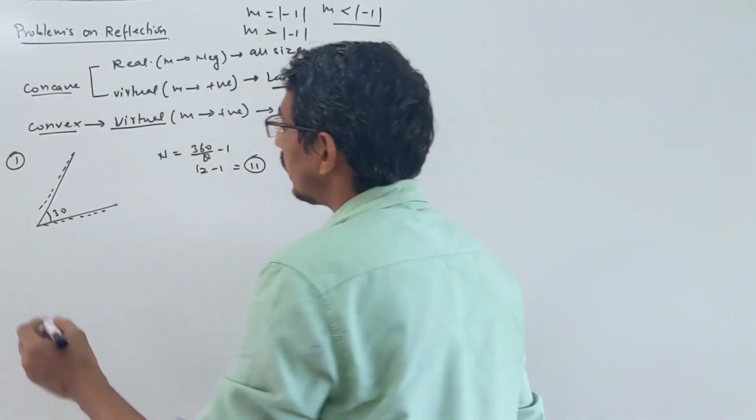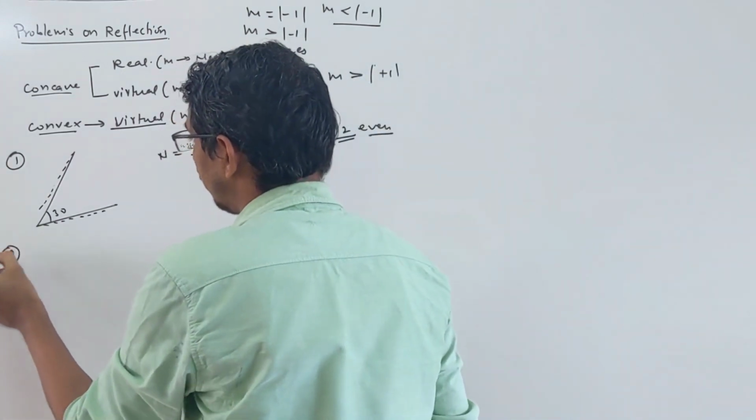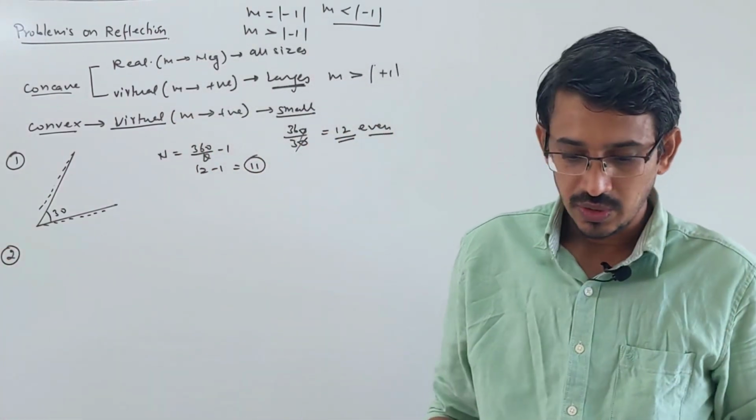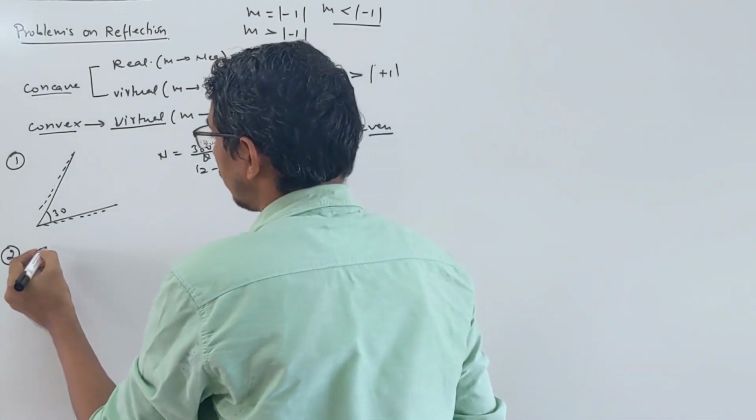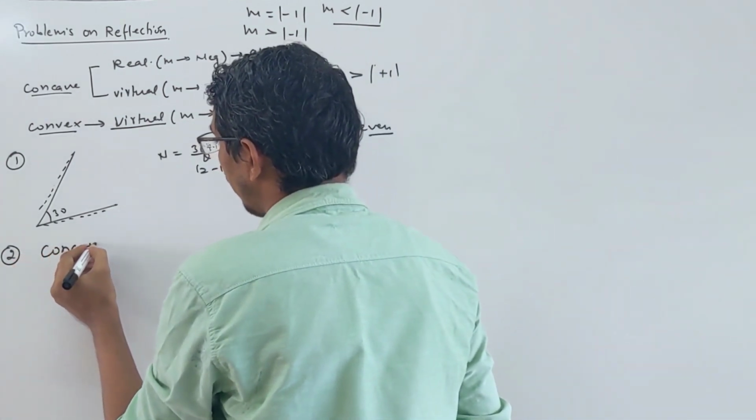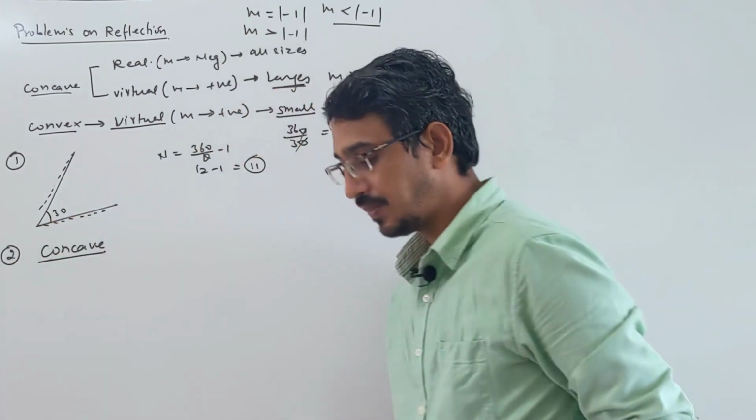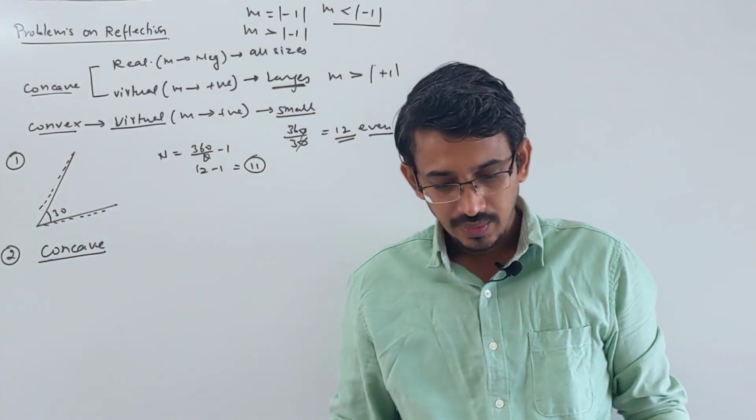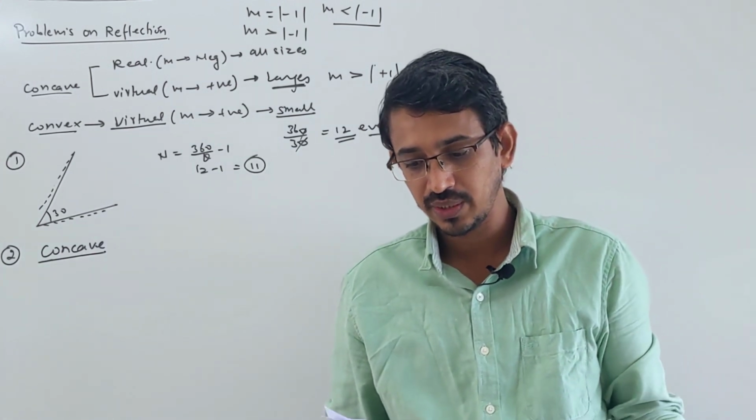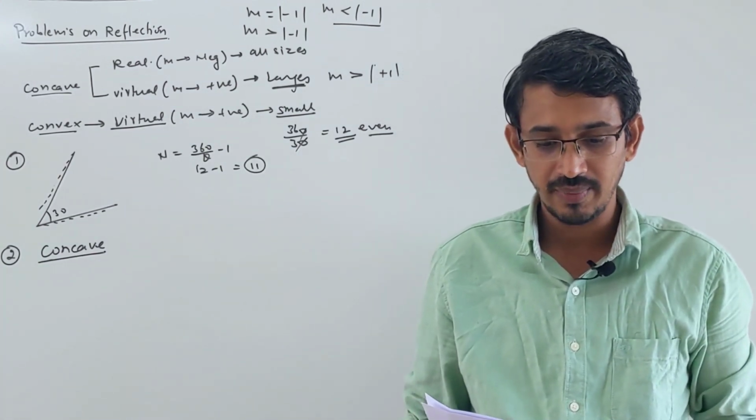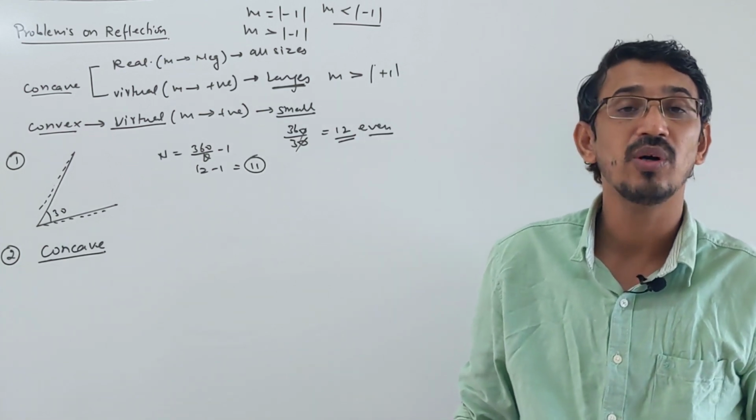Let's move on to the second problem. In this question they are saying the focal length of a concave mirror. First highlight that a concave mirror is given to you. The focal length is 30 centimeter. Find the position of the object in front of the mirror so that the image is 3 times the size of the object.